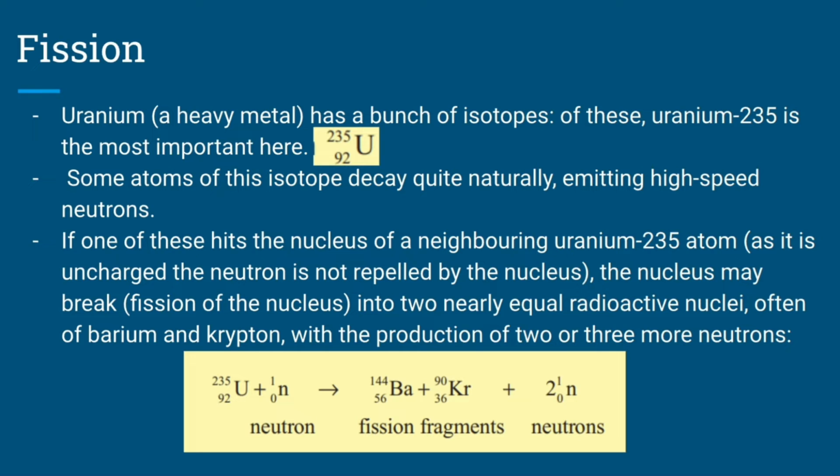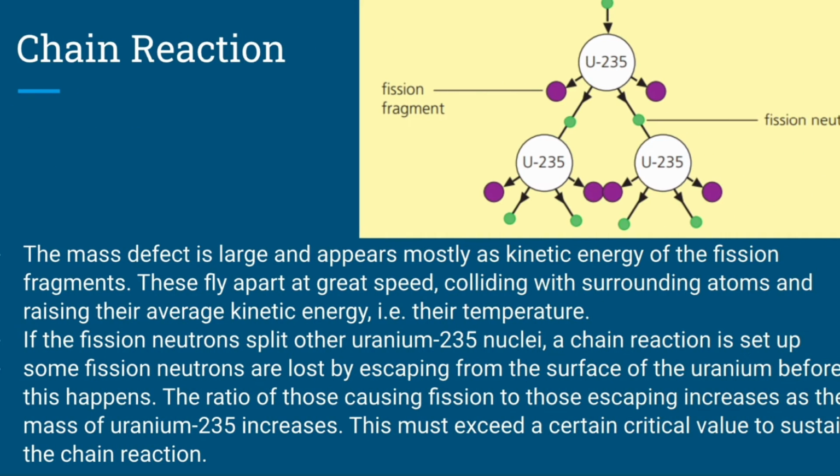And as you might expect, these neutrons might also collide with the other nuclei next to them, who will then break down as well. And then they're going to make the other ones break down as well. And it's going to get bigger and bigger and bigger. And this is what we call a chain reaction. So in a chain reaction, this is what happens. A neutron hits a uranium-235, and then it breaks into two, and there's fission fragments, and there's also these green fission neutrons, and the neutrons will hit the other atoms next to it.